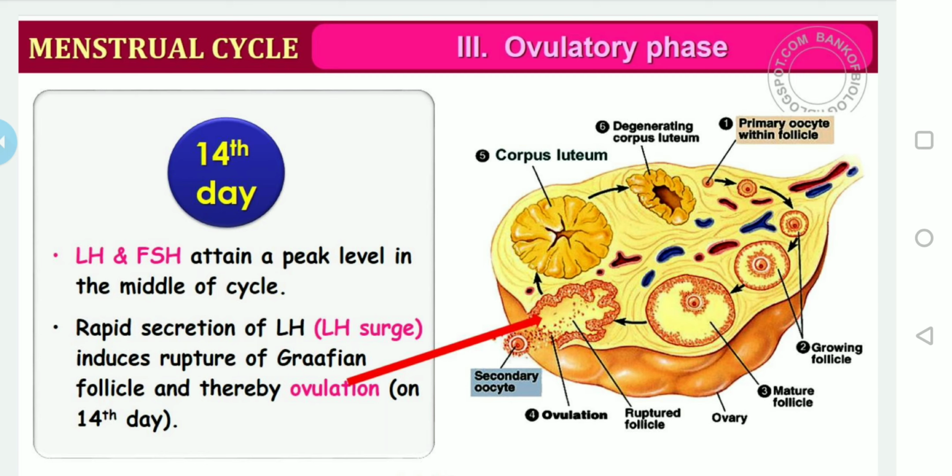Here is the diagram on the right side. You can identify the phases also. It indicates the beginning from the primary oocyte within the follicles, then it gets converted into growing follicles, then the mature follicles later. Then it attains maturity, and ovulation occurs during the ovulatory phase. Then what will happen next? It turns into the corpus luteum, the degenerating corpus luteum. I hope you can identify it easily.